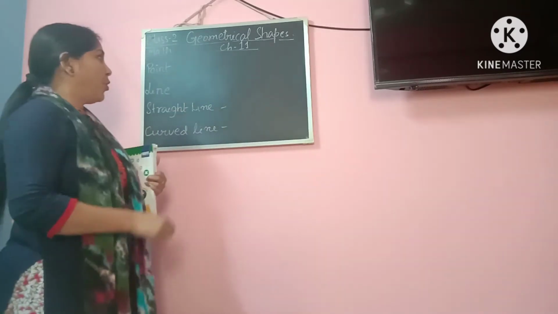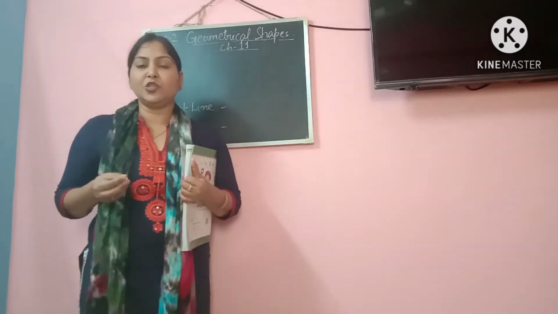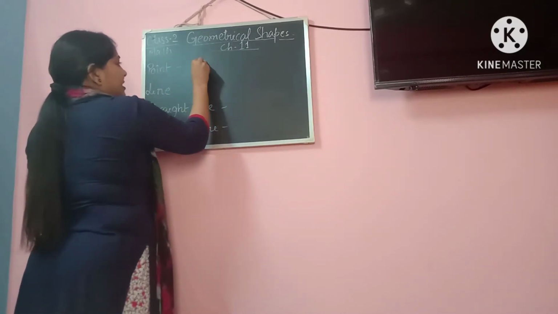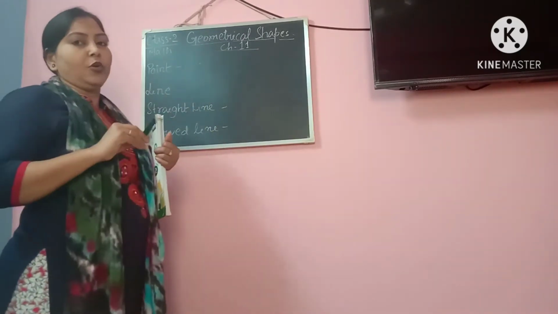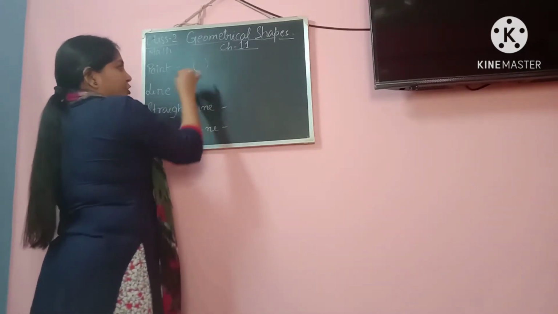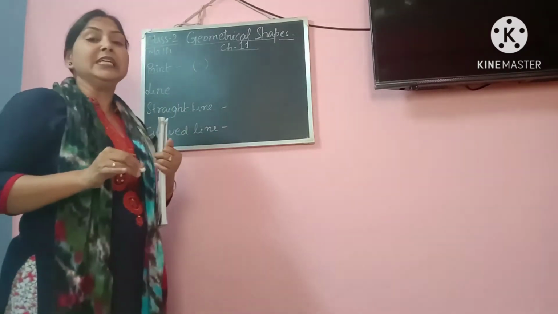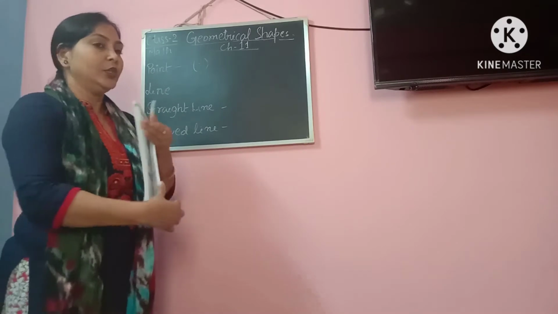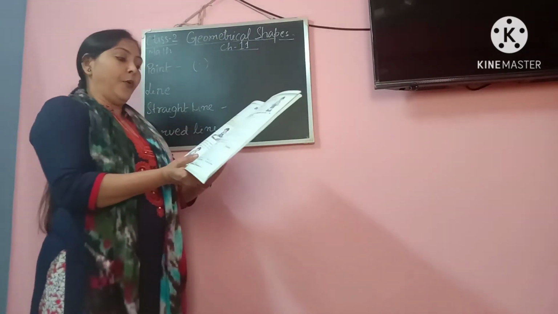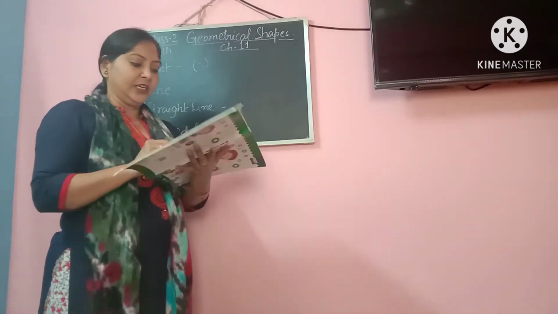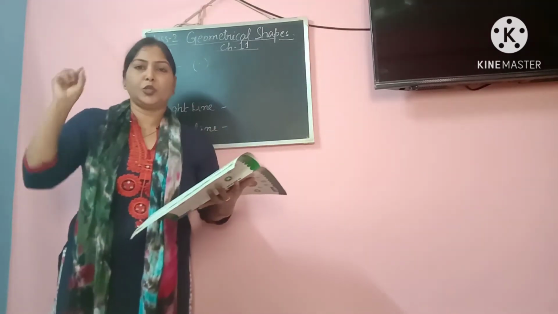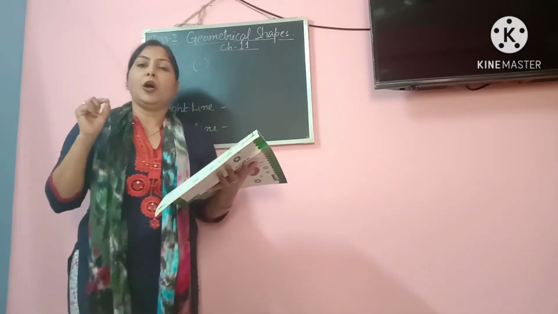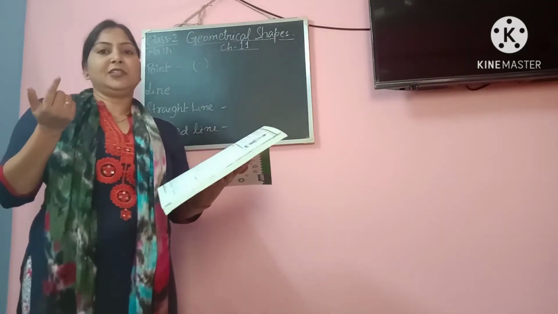All right, so what is a point exactly? With the word you have understood, point means a dot. I have just put a dot on the board. So this dot is actually the point, and this is the start of any geometrical shape. Even in your book you will find a point. You can see a girl who is drawing a point. When we put a dot on plain paper, that is called a point.